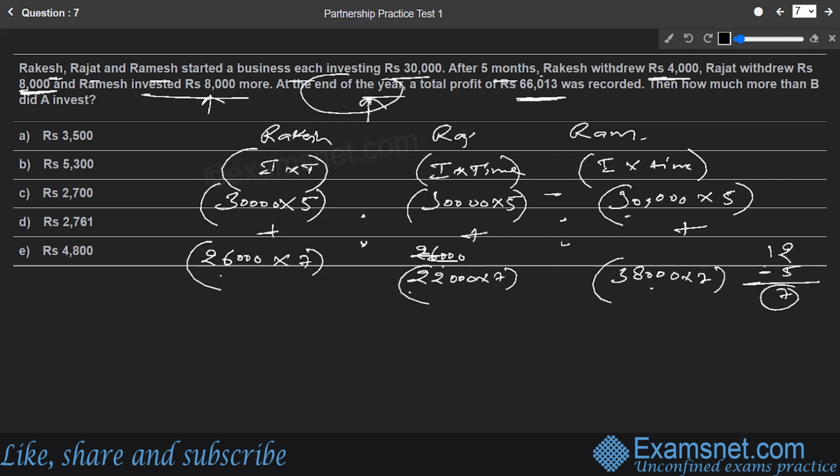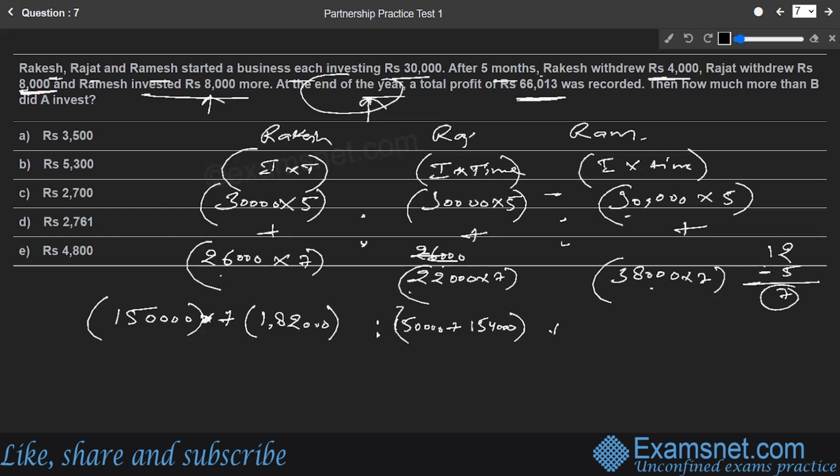Okay, let us calculate this further. The Rakesh money is 30,000 into 5, that is 1,50,000, plus 26,000 into 7, that is 1,82,000. Okay, this is the Rakesh part. And Rajat's part is going to be 30,000 into 5 again, so it is 1,50,000 for him also, plus 22,000 into 7, that is nothing but 1,54,000.